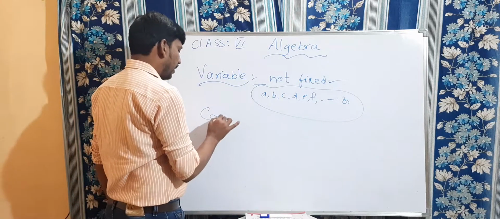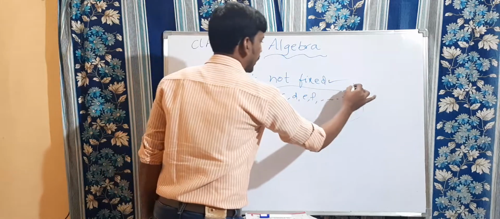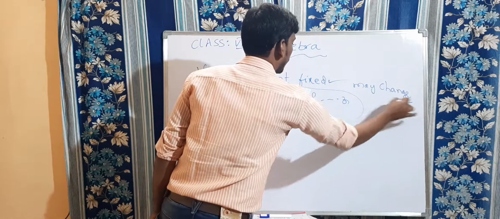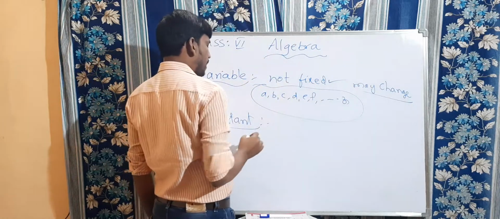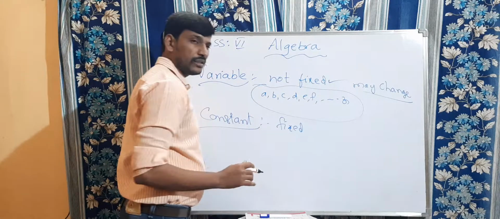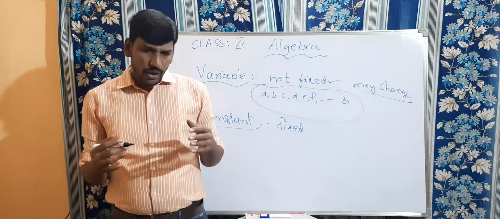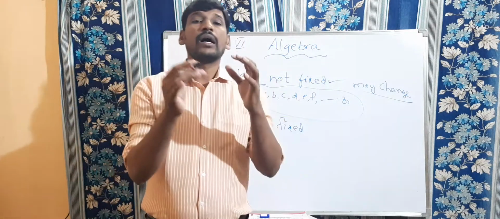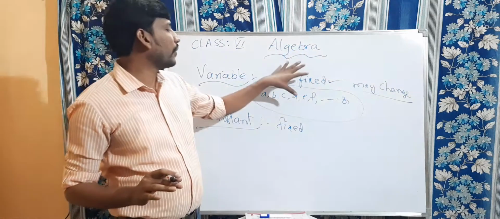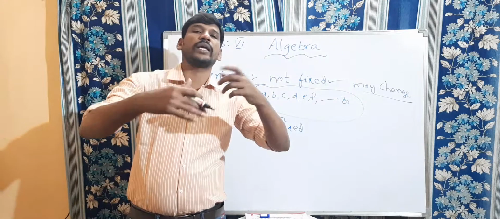Now coming to the constant value. Constant means it never changes. Constant is nothing but fixed, like our numbers 1, 2, 3, 4, 5. See, 1, 2, 3, 4, 5 are constant values, they never change.